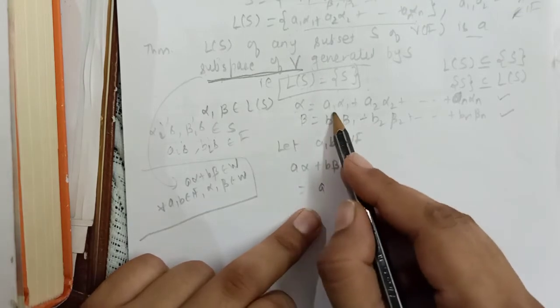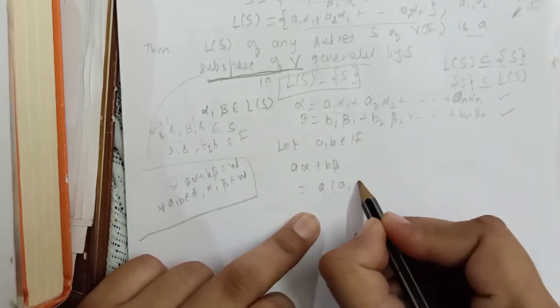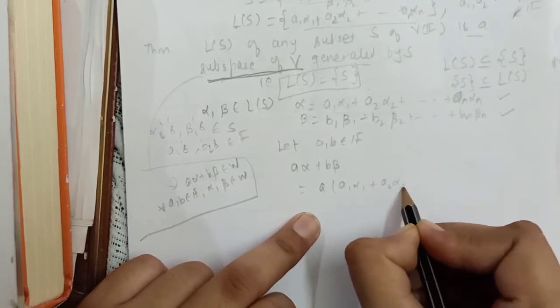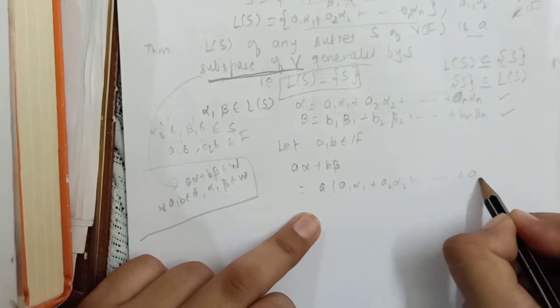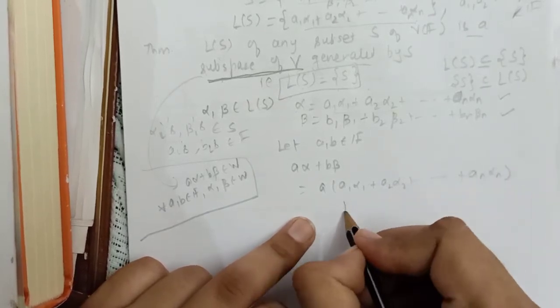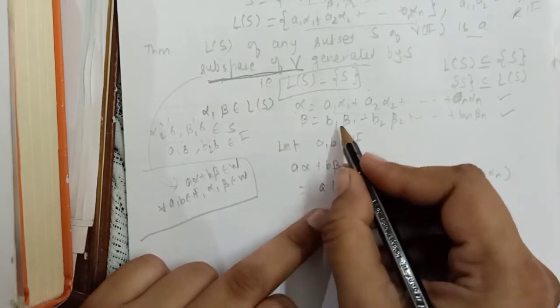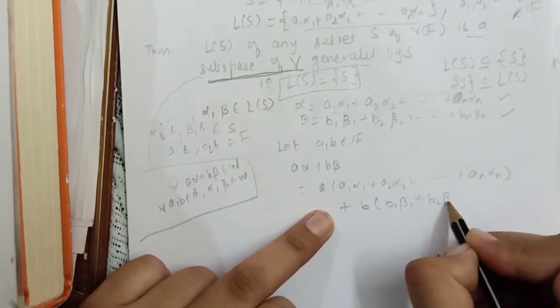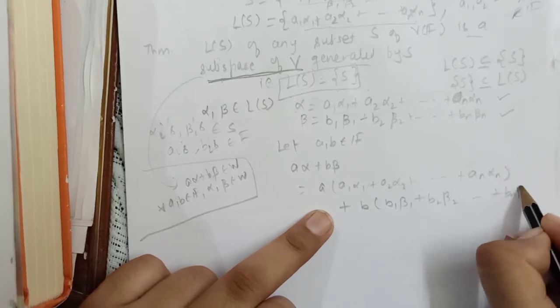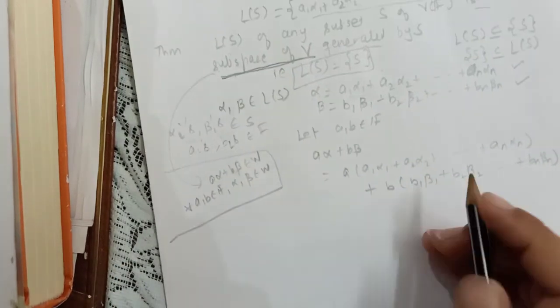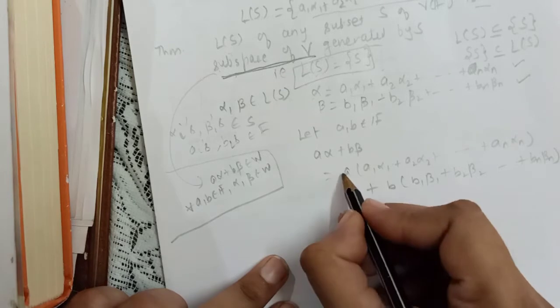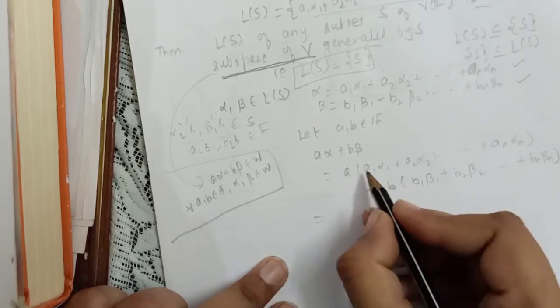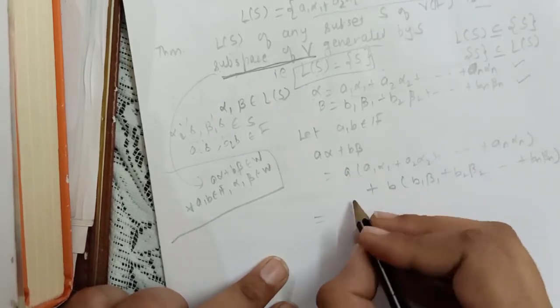Now how is our alpha looking? It is A1 alpha 1, A2 alpha 2, An alpha n. And how is our beta looking? It is B1 beta 1, B2 beta 2, up to Bn beta n. So combining these two, I am taking this A inside. It would be multiplied with each of the terms.